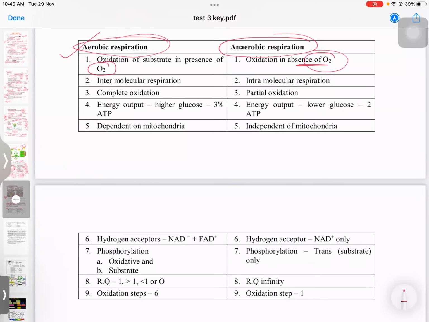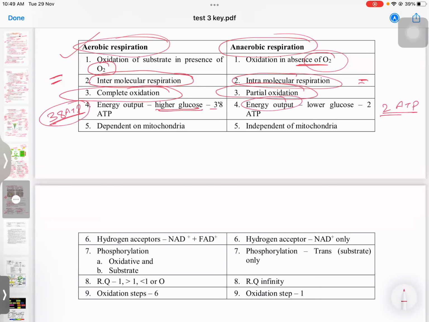Here we have intermolecular respiration, meaning between, and there intramolecular respiration, within. Here there is complete oxidation, there partial oxidation. The output here is 38 ATPs, very high energy. For one glucose, 38 ATP is produced, but in anaerobic only 2 ATP.